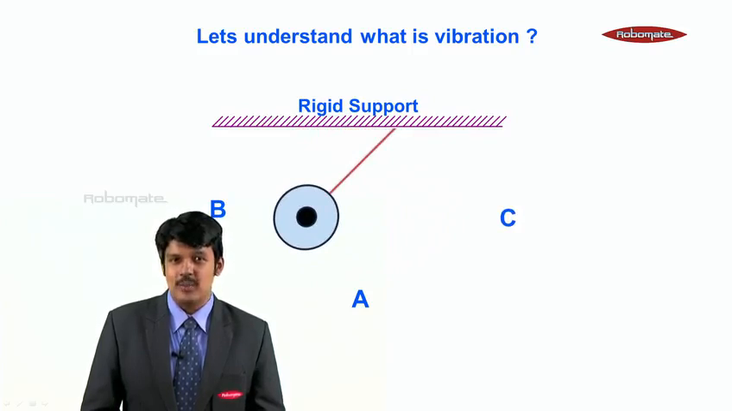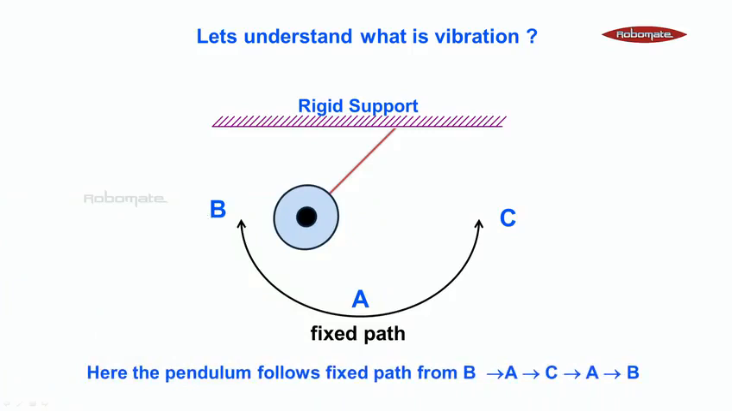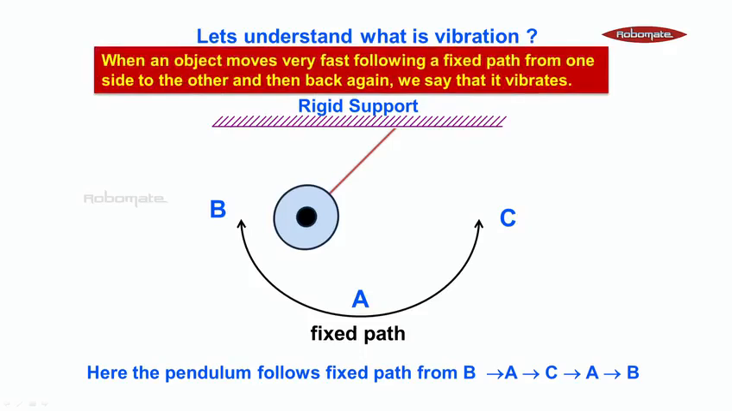So we say the pendulum is moving to and fro, that is, it has a fixed path. When it has a fixed path, that is from B to A to C to A and back to B, this is called the motion of the pendulum, or we call it simply vibration. So, when an object moves very fast following a fixed path from one side to another and then back again, we say that it vibrates.